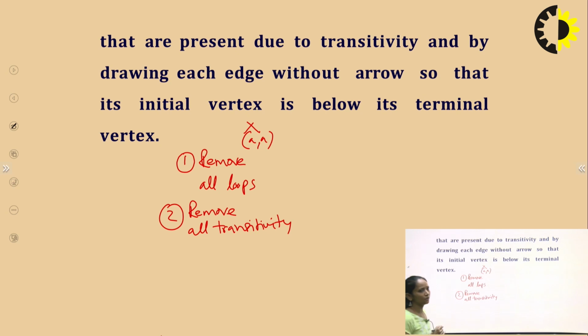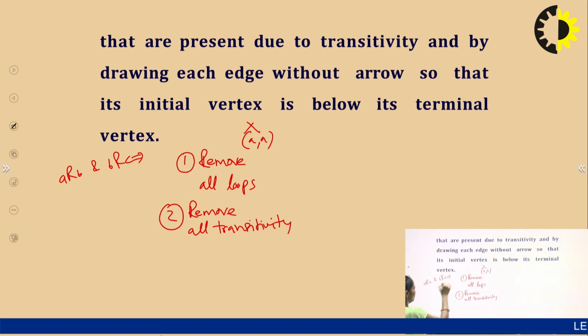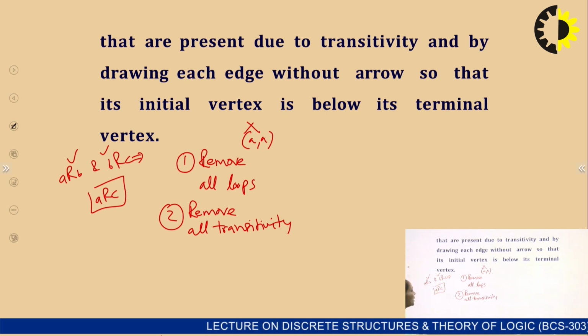Remove the transitivity, meaning if A is related to B and B is related to C exists, which implies that A is related to C. So, we keep the two relations. A is related to B will be in the relation, B is related to C will be in the relation, but we have to cut A is related to C.